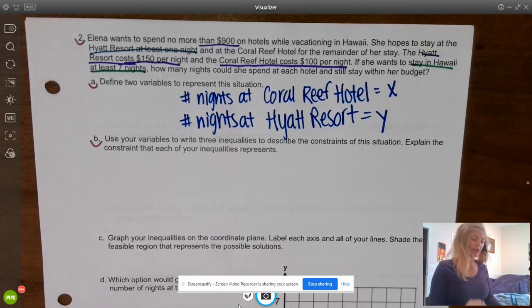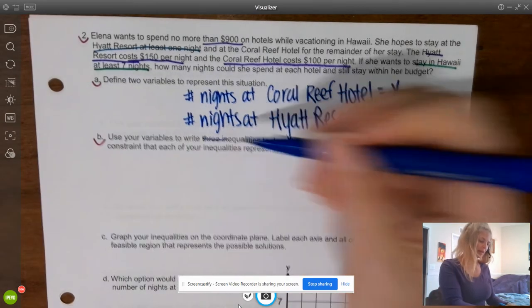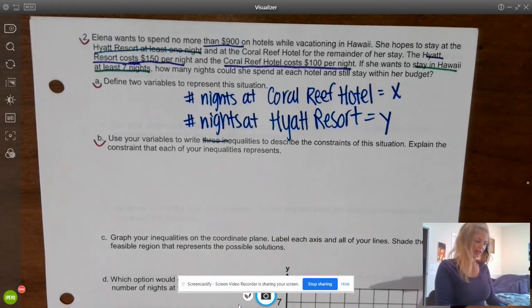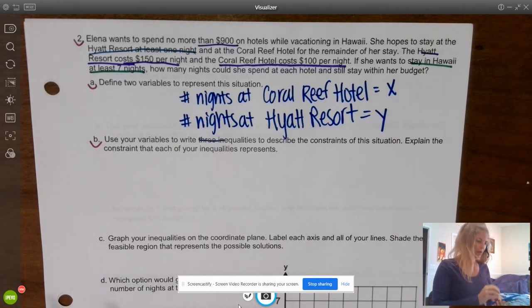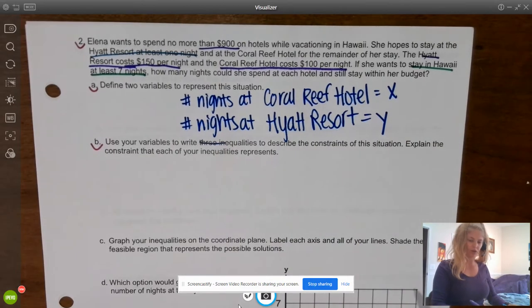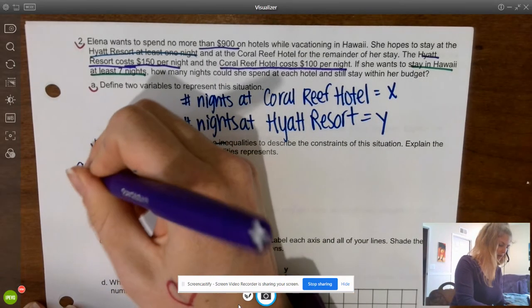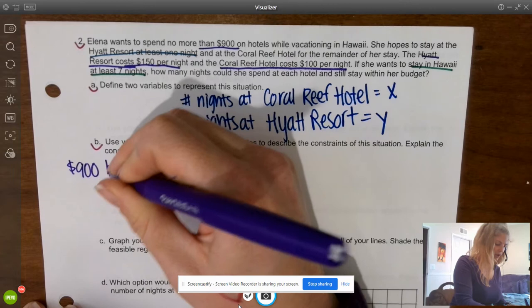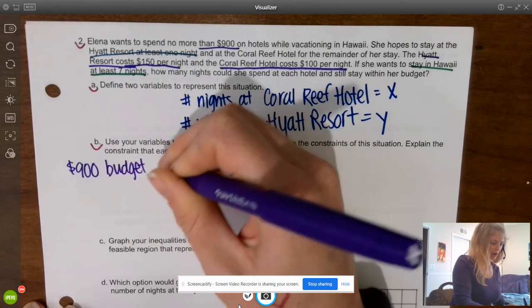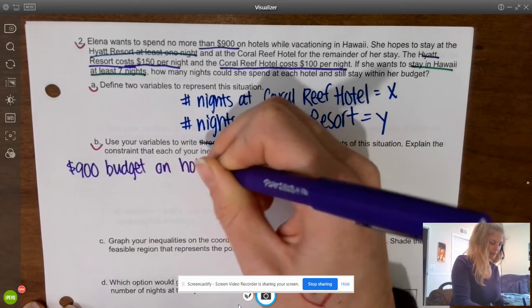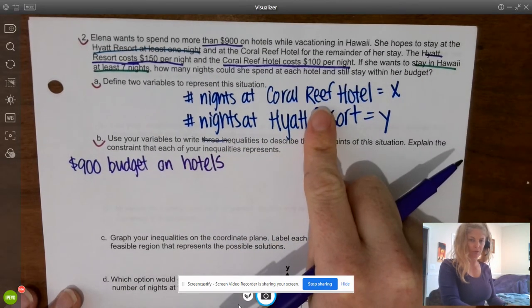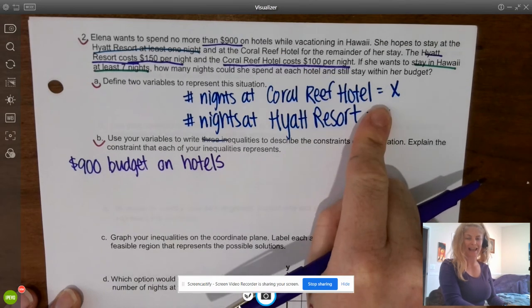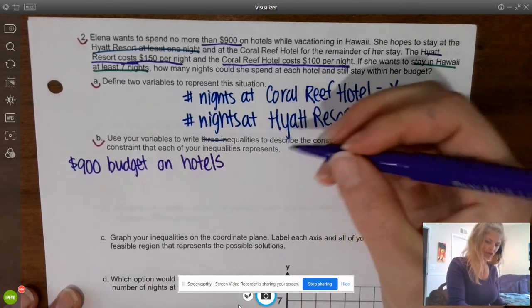Use your variables to write 3 inequalities that describe the constraints of the situation. Explain the constraint of each of the inequalities that represent. Okay, well, what's the first thing we talked about? No more than $900. So $900 budget on hotels. Well, how much money is she going to spend staying at the Coral Reef? It's $100 a night, and we're staying X nights. Oh, 100X. Perfect.